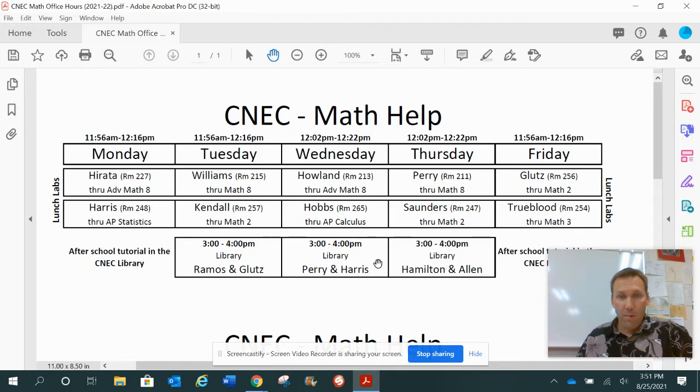And then on the bottom here, we have the after school labs in the library from 3 o'clock to 4 o'clock. If your child would like help from me in particular, I'm available on Thursdays in the library from 3 to 4. This schedule is posted two places in my room, so the students should hopefully know where it's at by now. If not, I'll point it out because I did just put them up very recently. All right, so that is the Clovis North Math Help schedule.